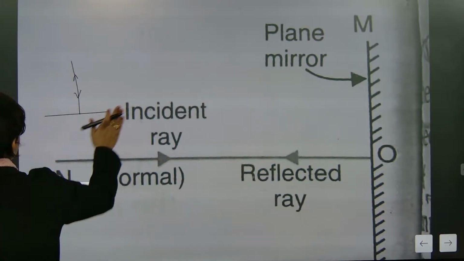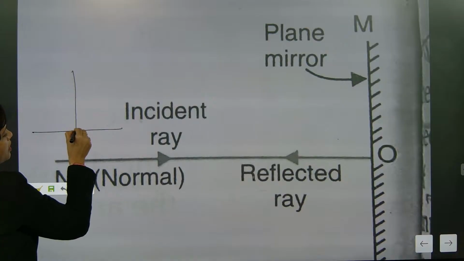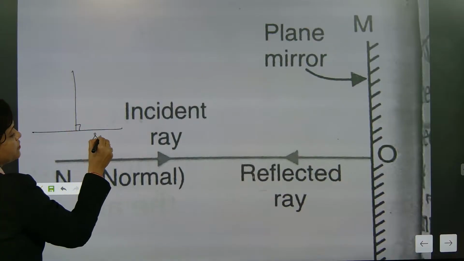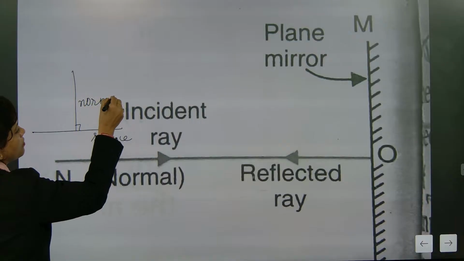What does this mean? Every single ray follows the law of reflection. This is the normal, perpendicular to the surface. If this is the surface, then what is the normal? This is the normal. Understood?